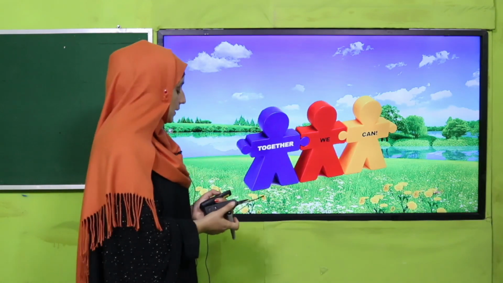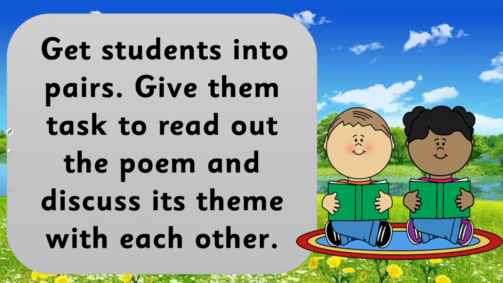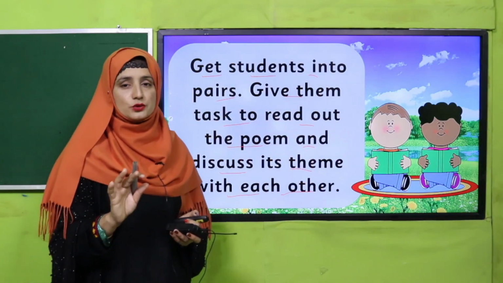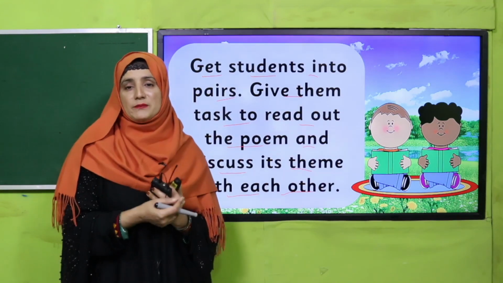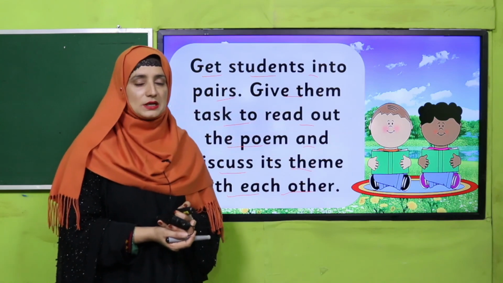So now we are moving to an activity. There is an activity for you. What you have to do, my dear students, yes my dear teacher, get students into pairs, give them the task to read out the poem and discuss its theme with each other. Okay, read that poem once again, because now I have taught you, now you have to read, and after that discuss its theme, its main idea with each other. Pause the video and perform this activity in your class and then come back.